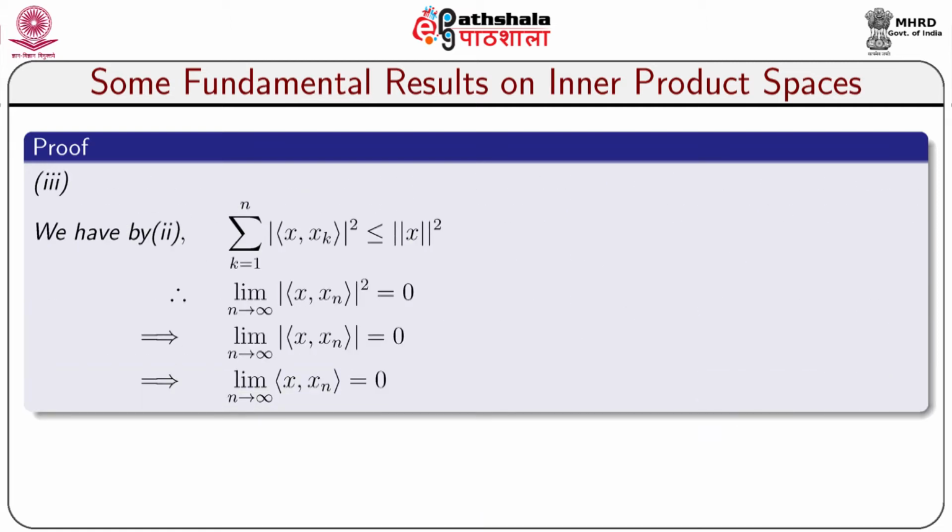Now, for the proof of 3, we have by 2, sigma k equal to 1 to n modulus of inner product x comma xk whole square less than or equal to norm of x square. Therefore, limit n tends to infinity of modulus of inner product x comma xn whole square is equal to 0. This implies limit n tends to infinity modulus of inner product x comma xn equal to 0. This implies limit n tends to infinity inner product x comma xn is equal to 0.